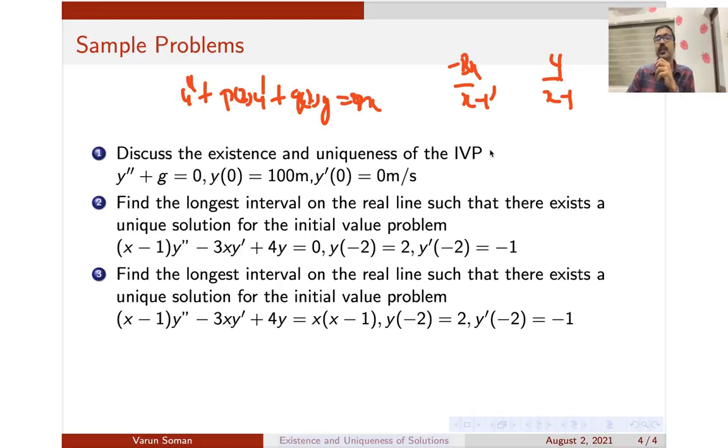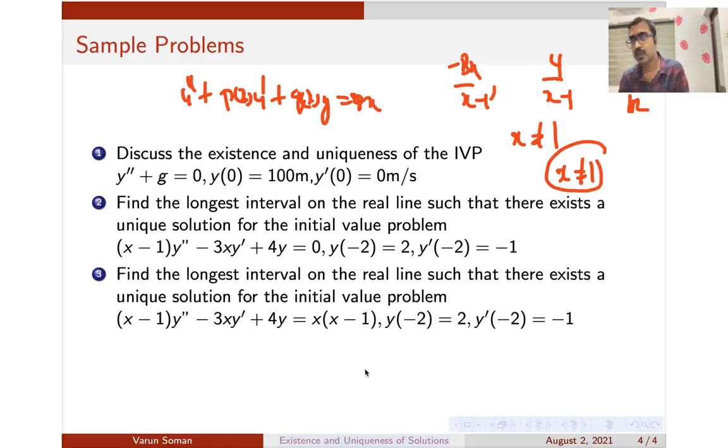And where are these functions continuous? p and q are continuous at the points where x is not equal to 1, and r is continuous for the whole real line. So altogether p of x, q of x and r of x are together continuous for all points except x equal to 1. So you have to find the longest interval for which there exists a unique solution here. Except x equal to 1, there are two possible intervals: minus infinity to 1, and the other one is 1 to infinity, open intervals. Since you are taking an open interval, 1 will not be in it. So there are two such intervals.